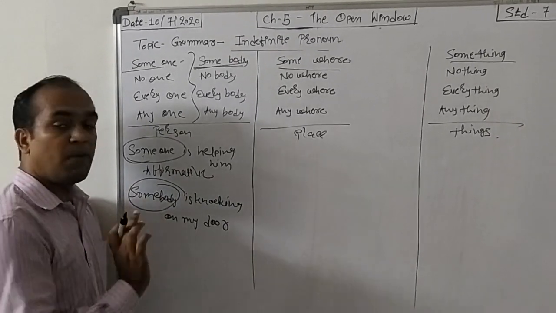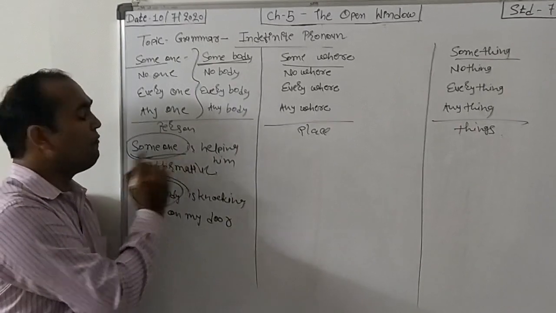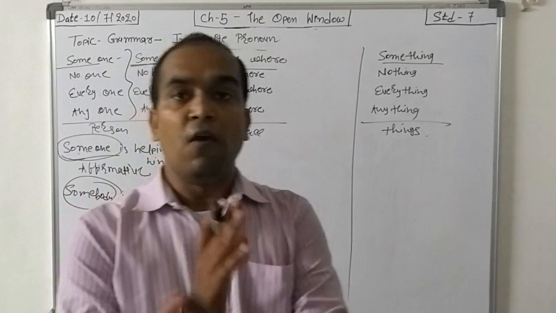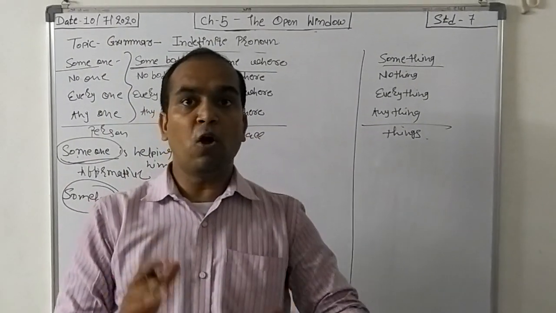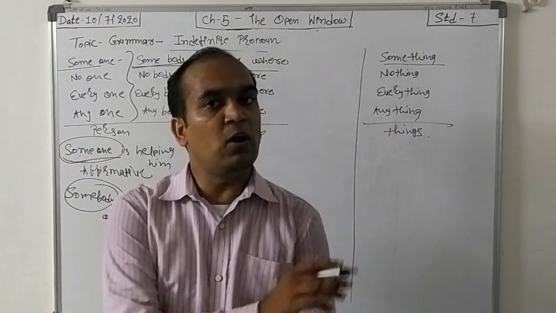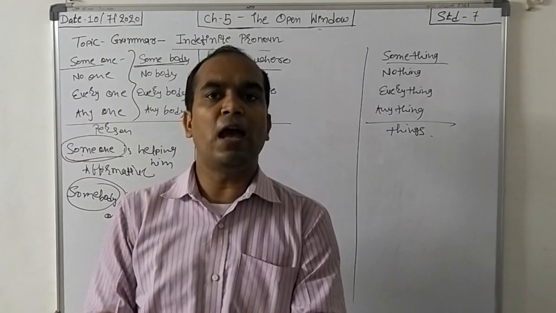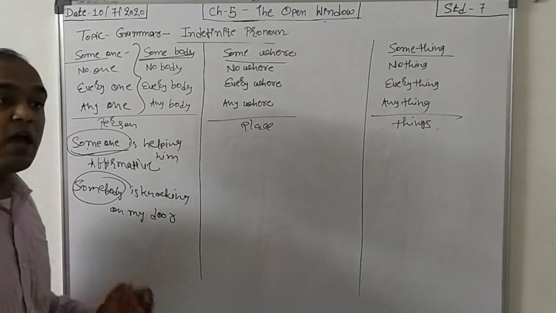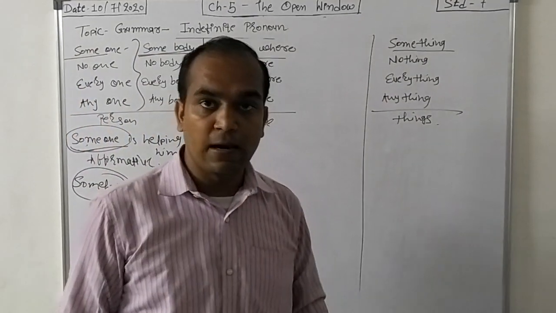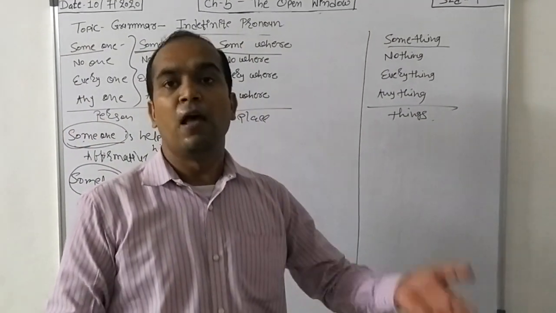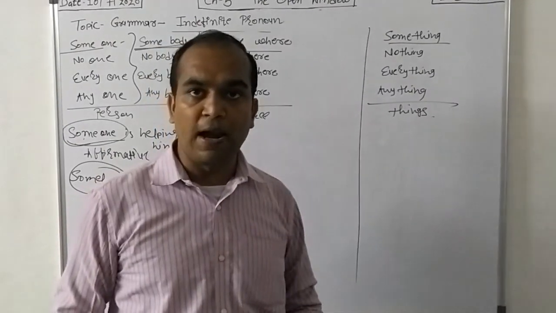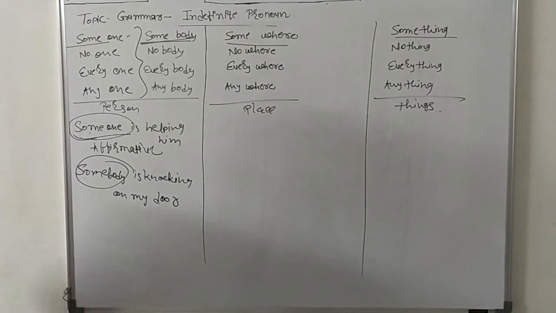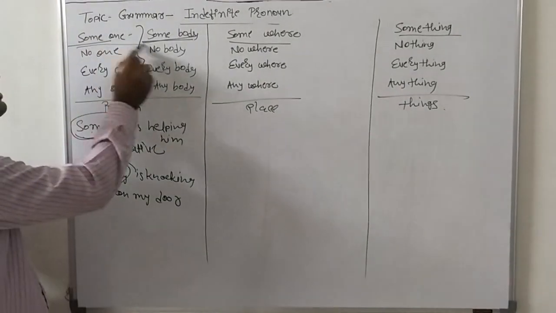Now someone and somebody, the difference is what? We use someone for a totally unknown person, right? We don't know who he or she is. That time we use someone. Now somebody means we know that person. Either he or she is our friend, our brother or sister, our parents, whosoever. We use it for them. I hope you understand this.